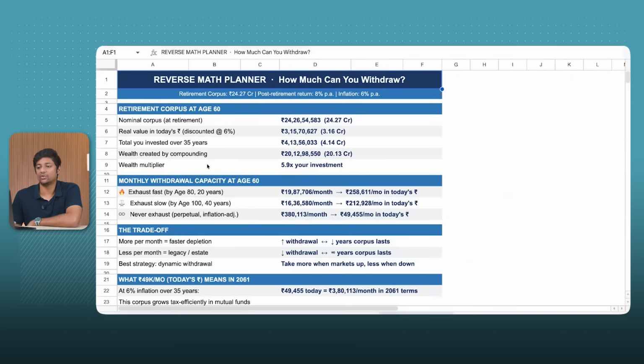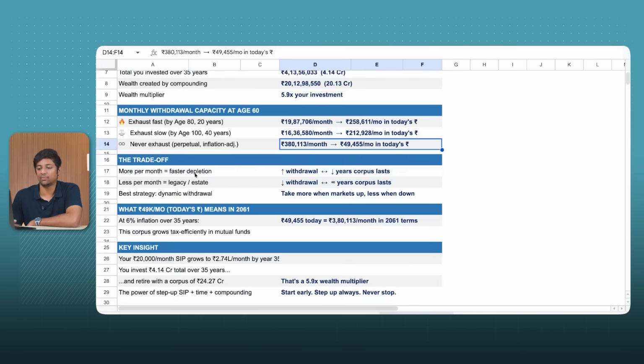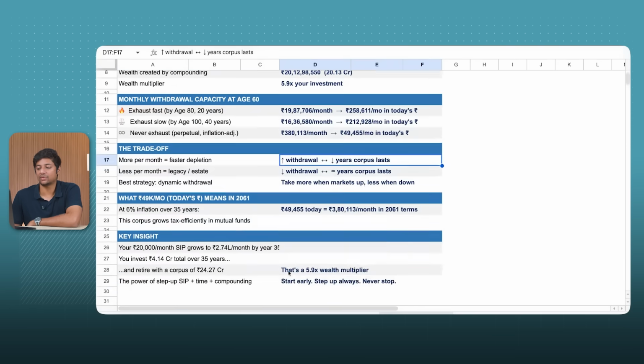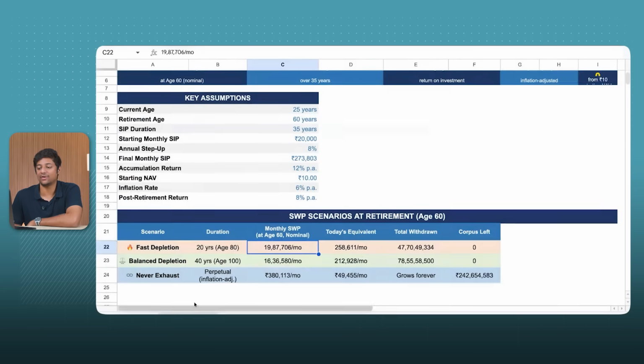Then I also said, okay, let's do a reverse math. How much can you withdraw? Okay, so if I have 24 crores, how much can I withdraw today? This is what I showed you, 2.5, 2.12, 49. And basically the trade-off is more per month, faster depletion. The more you take, the more you withdraw, the less your corpus stands for, right? So always the main goal is to step up early, step up always, and never ever stop.